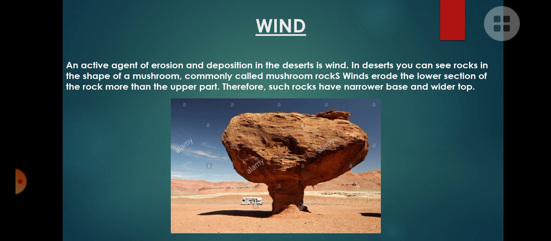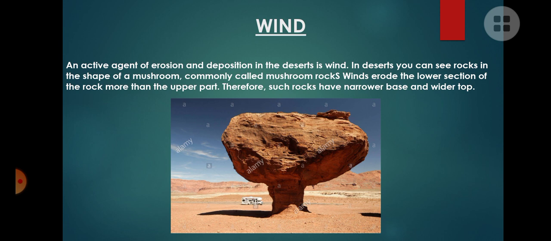And it brings two types of changes. One is erosion and another one is deposition. Erosion means slowly breaking something into small pieces, even destroying them. Deposition means carrying something from one place and depositing it in another place. So these are the two important continuous works done by the wind.